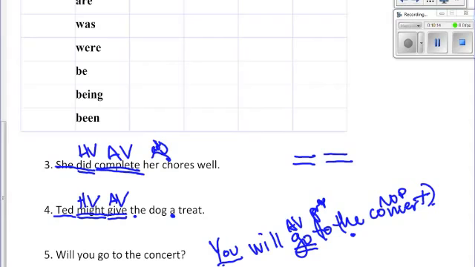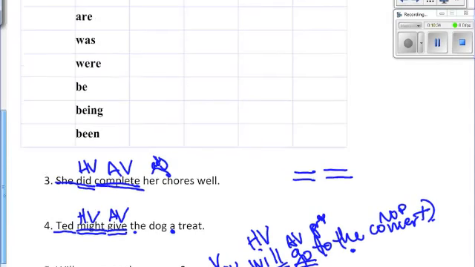Now, will, remember what I said up here, if you have two verbs, then the first verb has to be a helping verb because it's helping the word go. It's helping us know that it's going to happen in the future. It is a helping verb. Also, to double check, we can come up here. We see